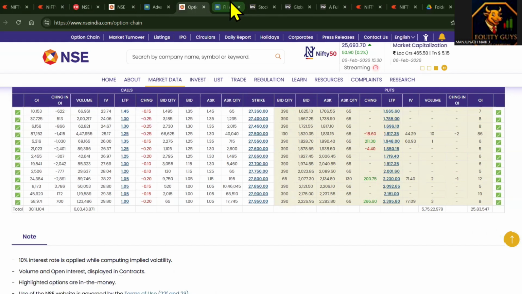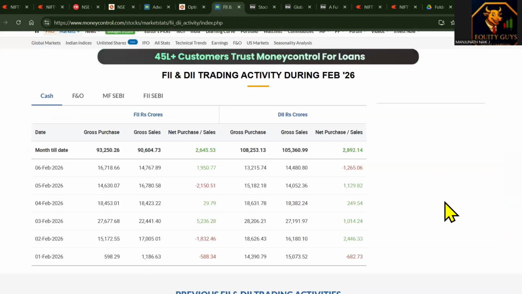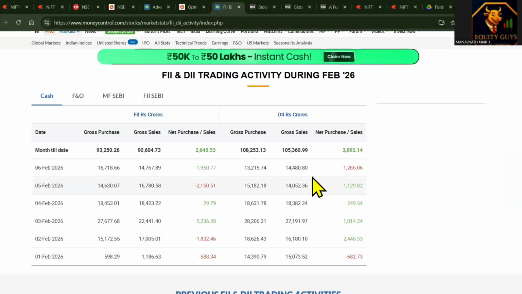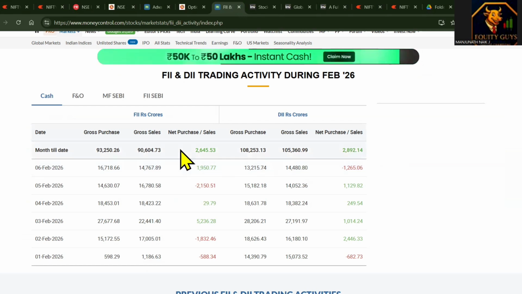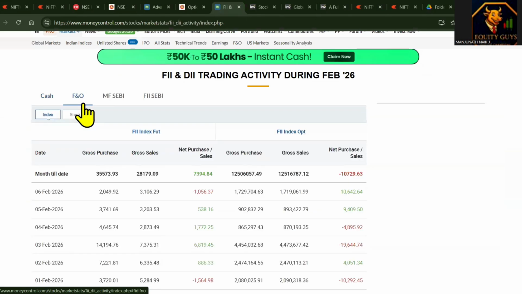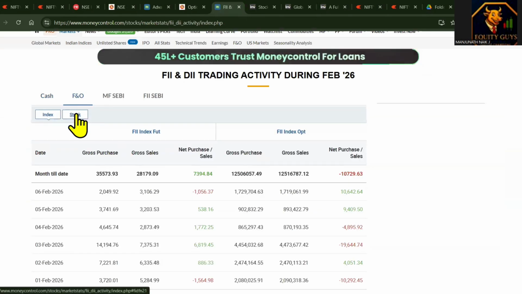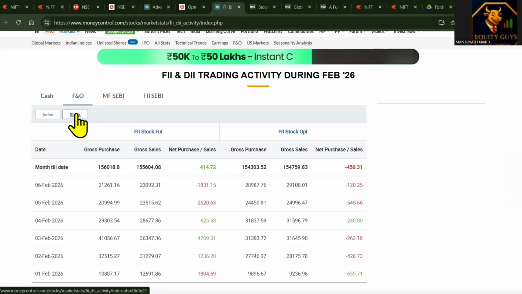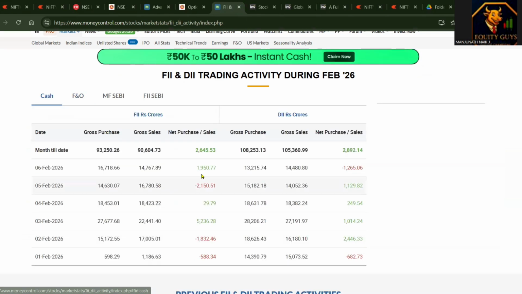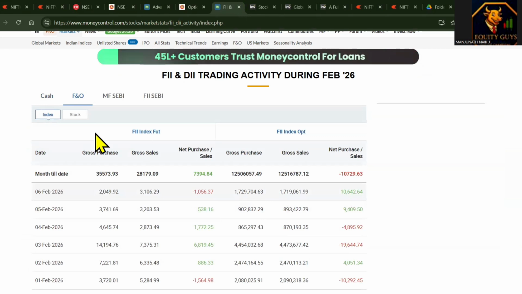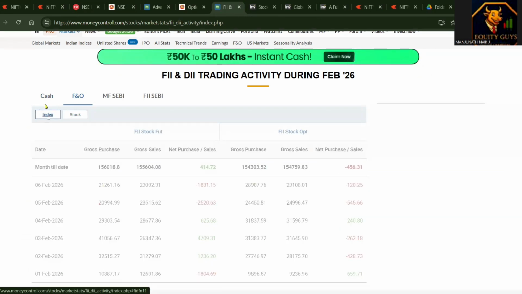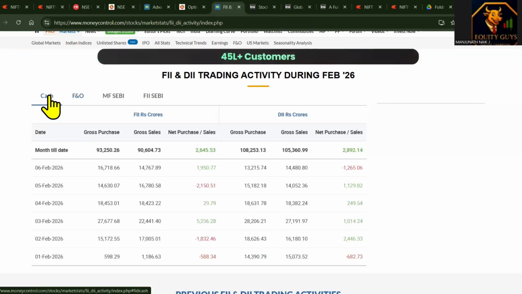So data is neutral. Now let's go to FII DII activity. Fantastic. First time we are seeing FIIs are buying and DIIs are selling their positions. So FIIs are buying, so that is fantastic. FIIs are on the bullish side in cash. In index futures, FIIs are selling. In stock futures, FIIs are selling. In the cash market, FIIs are buying, that is good news. But in the F&O segment, FIIs are on the bearish or selling side. So data is temporarily bearish, but the trend is on the bullish side.